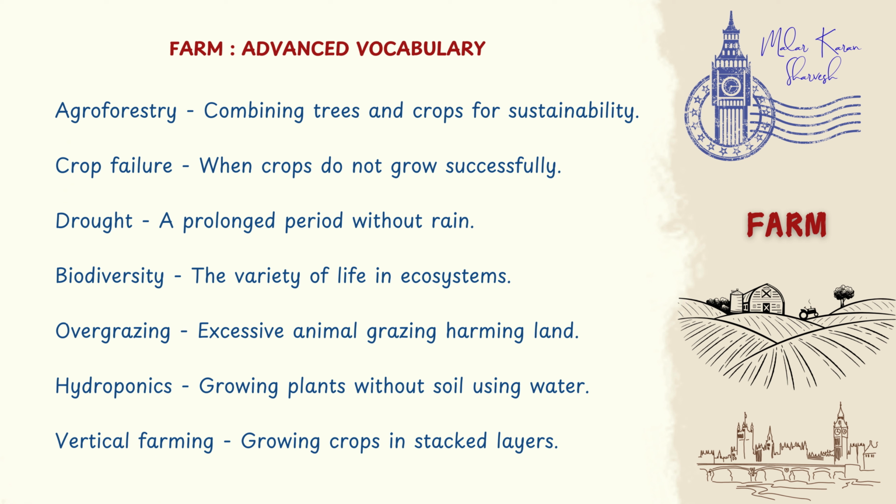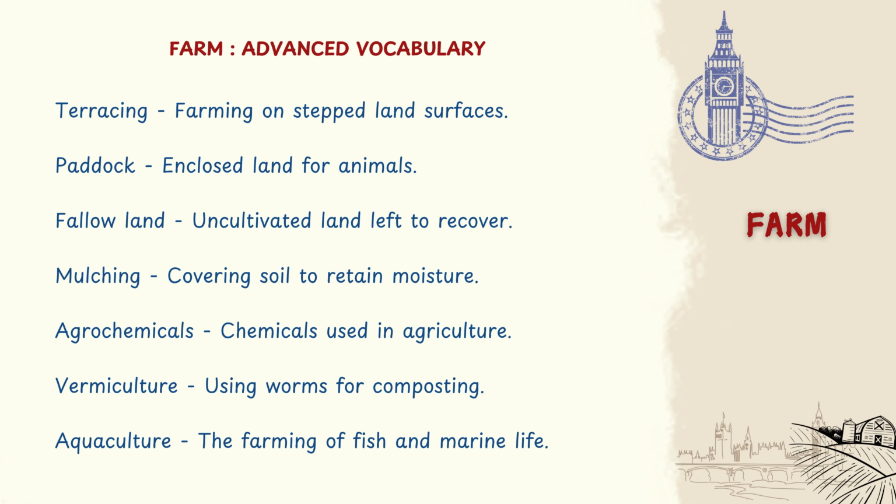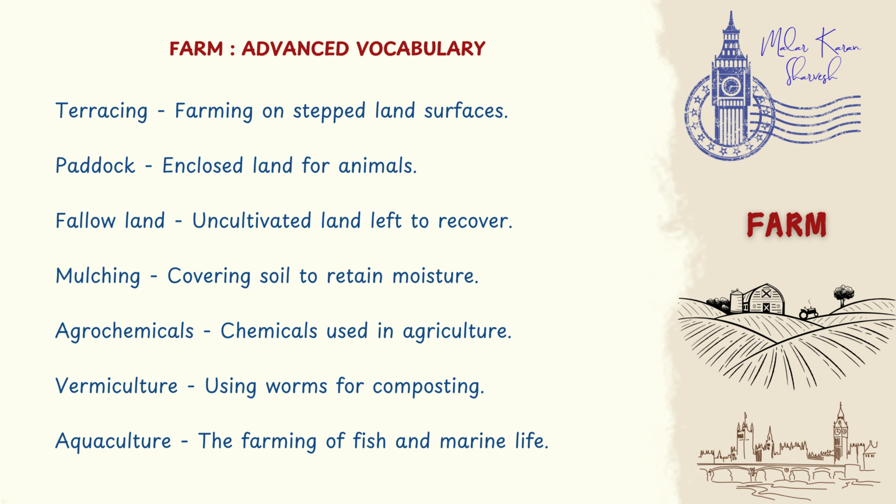Overgrazing, excessive animal grazing harming land. Hydroponics, growing plants without soil using water. Vertical farming, growing crops in stacked layers. Terracing, farming on stepped land surfaces. Paddock, enclosed land for animals. Fallow land, uncultivated land left to recover.